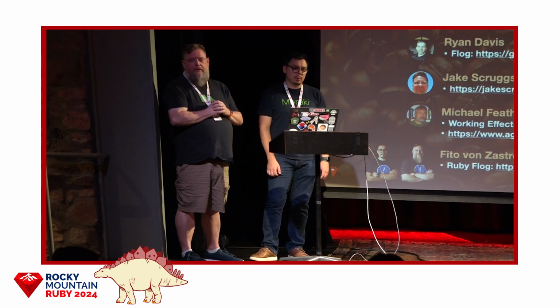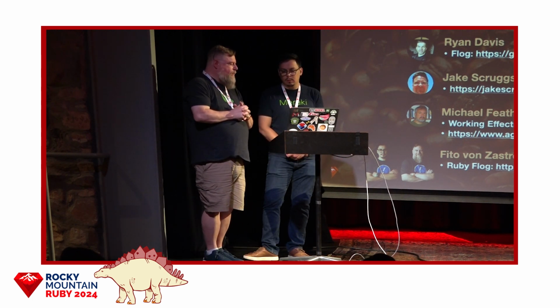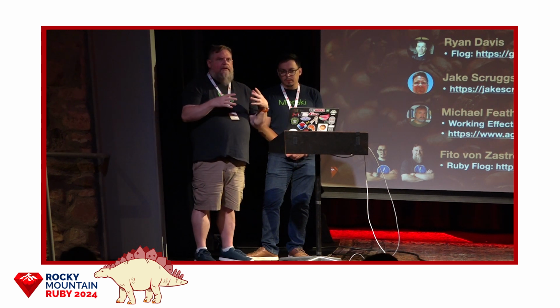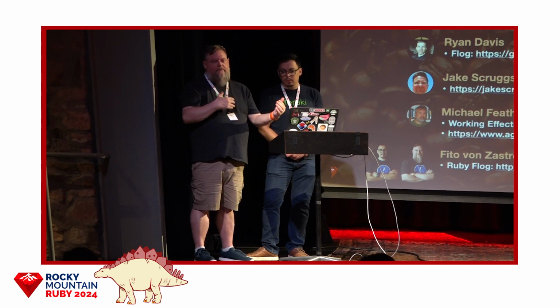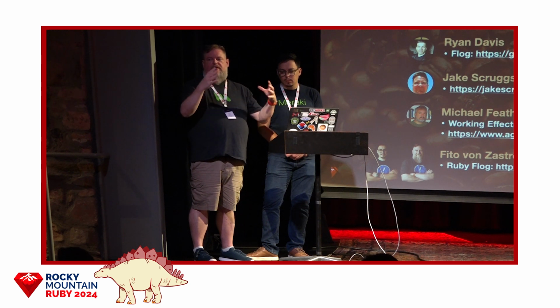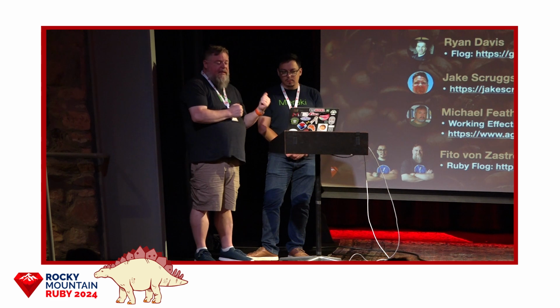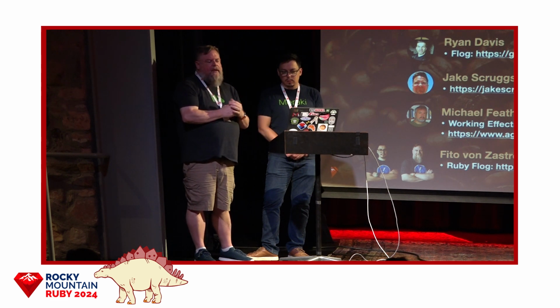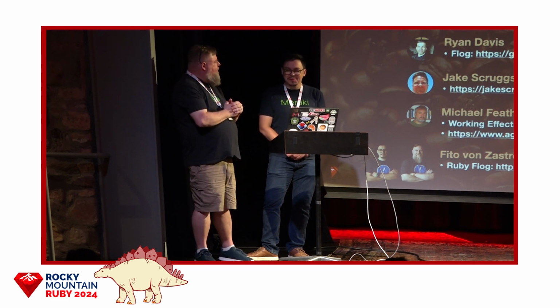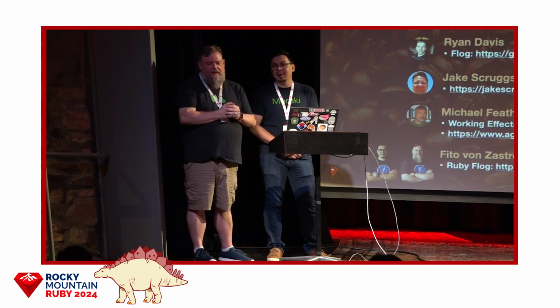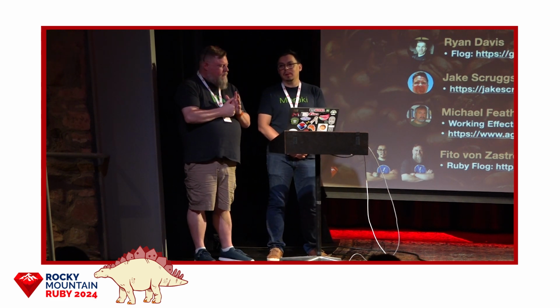Yep, one more. So the question was, are there any tools that would help you identify complexity that's coming not from the method complexity, but from the multiple layers of abstraction that you're introducing? I think the dependency graph is helpful. I'm trying really hard to remember the name, but I'll put it in the Slack channel later. There is a tool that we've used.